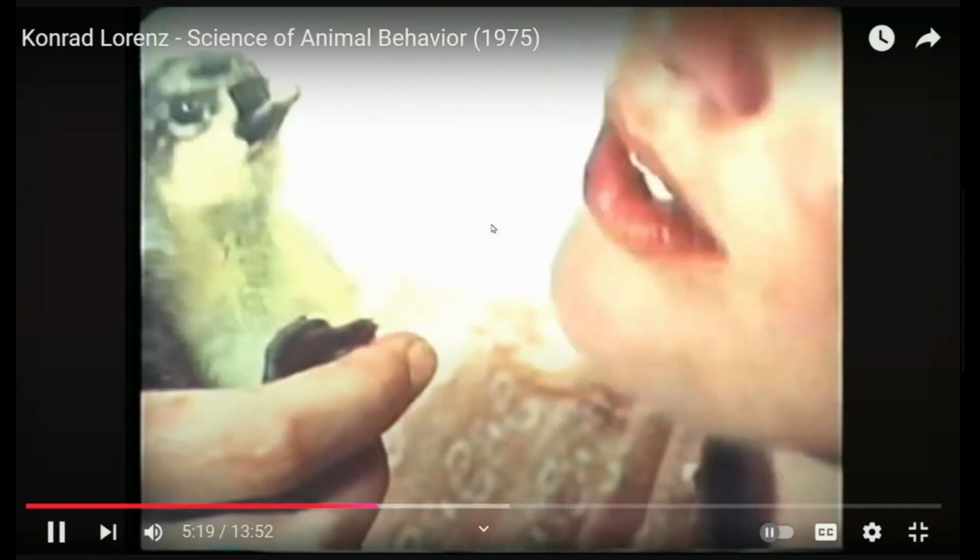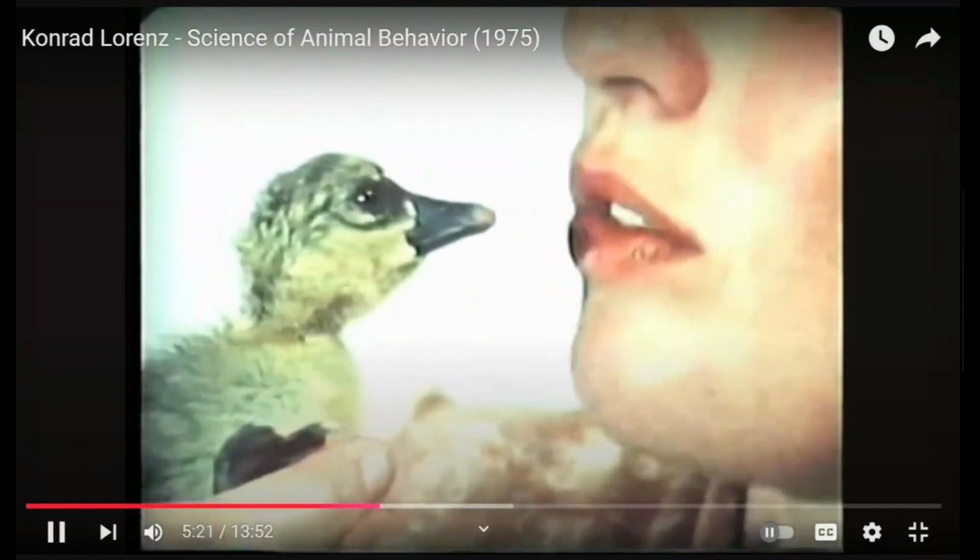The gosling responds, making its own distinctive sound. In nature, parents recognize their own offspring in part by their voices. He is responsive to that stimulus.